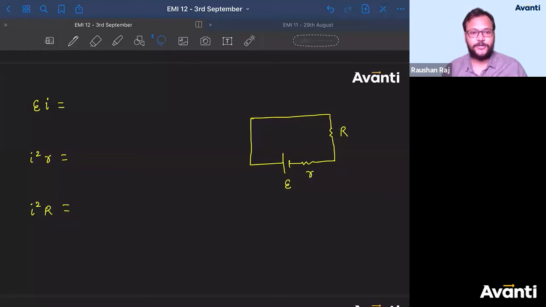Tell me guys, what is E into I? What is E into I? Power given by resistor. Okay, so Atharv has given something. Pratish is saying power from battery or power consumed by resistance. Power delivered by battery. Okay, power given by battery. No, total power of this circuit. Power of the battery to produce current. No, Vishrut. By both capital R and small r.